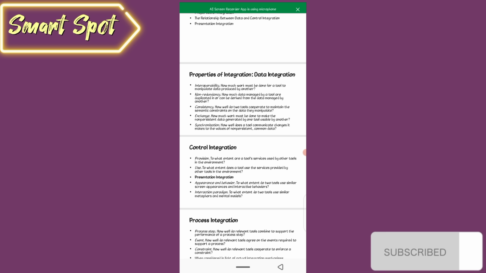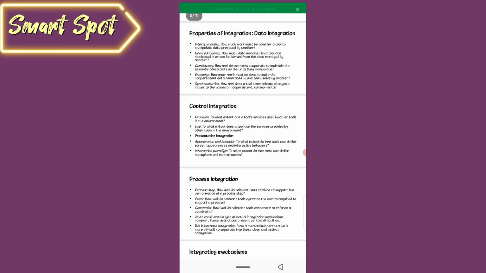another? Consistency: how well do two tools cooperate to maintain the semantic constraints on the data they manipulate? Exchange: how much work must be done to make the non-persistent data generated by one tool usable by another? And synchronization: how well does a tool communicate changes it makes to the value of non-persistent common data?